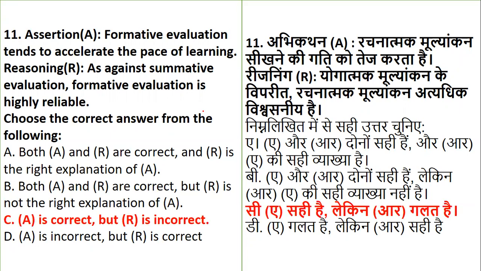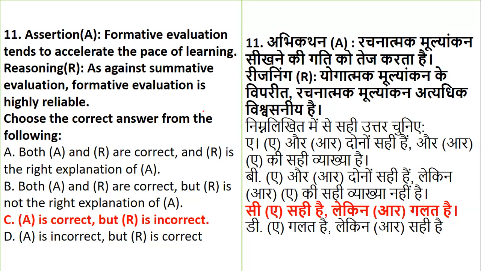Yes, the assertion is correct: formative evaluation tends to accelerate the pace of learning. Whereas R, the statement that as against summative evaluation, formative evaluation is highly reliable, is incorrect.